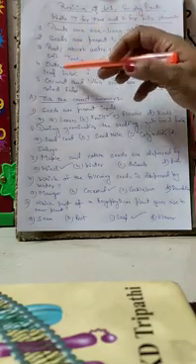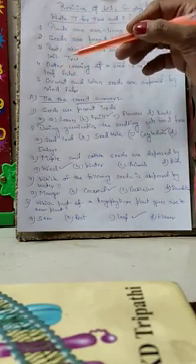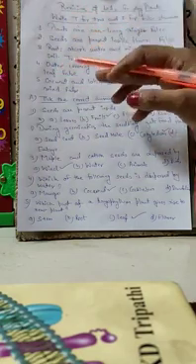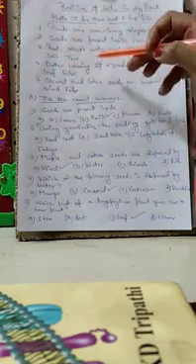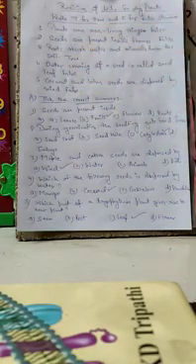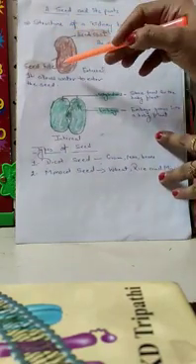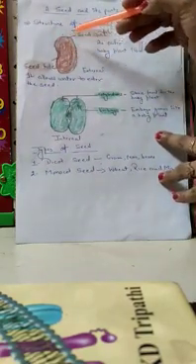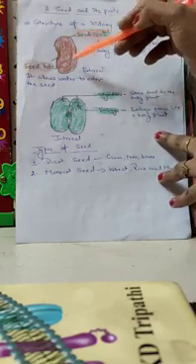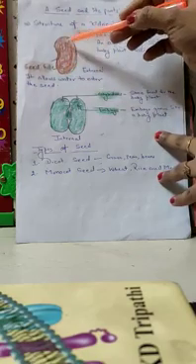Now, outer covering of a seed is called seed leaf. Is it so? No, because the outer covering of a seed is called the seed coat. I have given you one diagram of a seed in which I show you the diagram of kidney beans. Kidney bean means rajma. You see the color of rajma is brown. That brown portion is called seed coat.